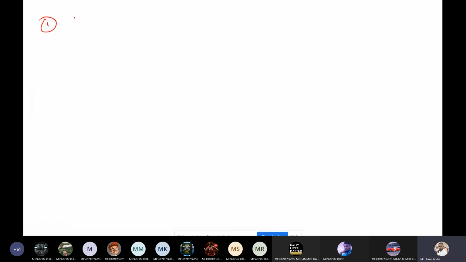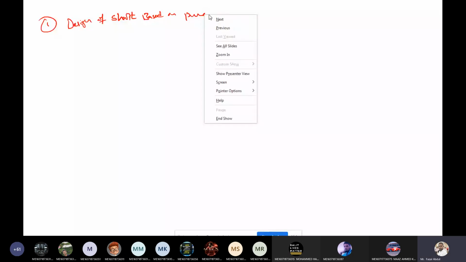What is the first one? Design of shaft. Design of shaft based on pure torsion.